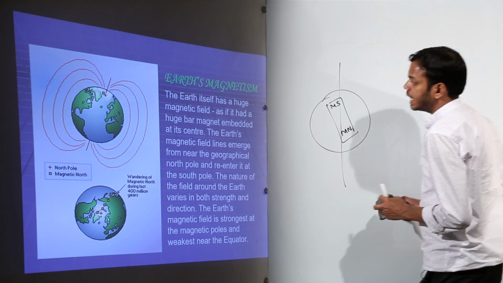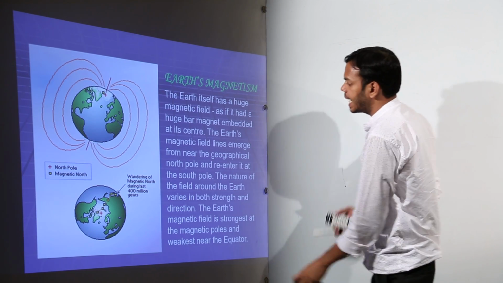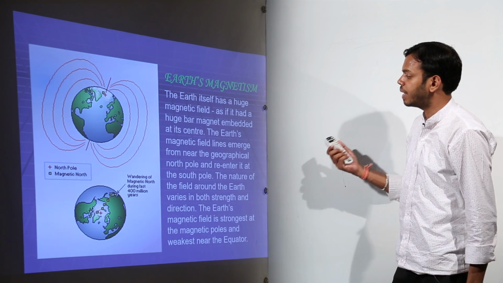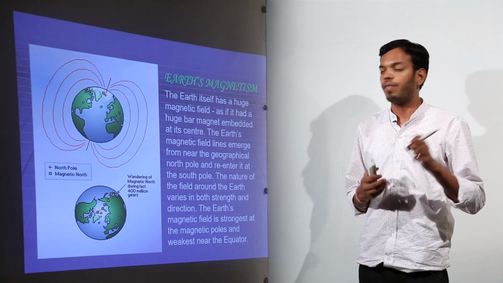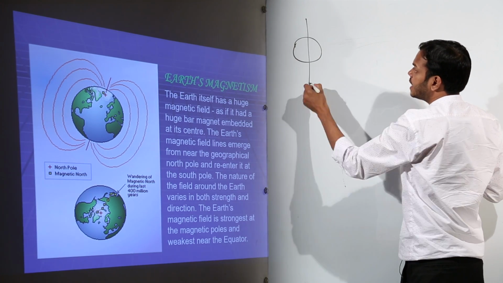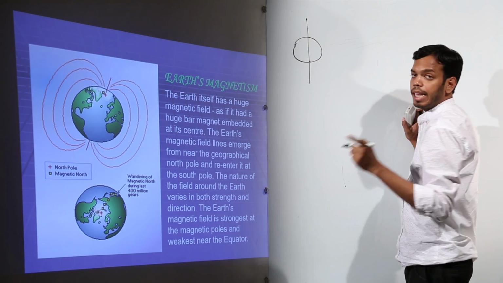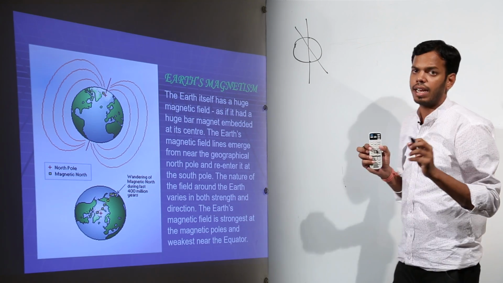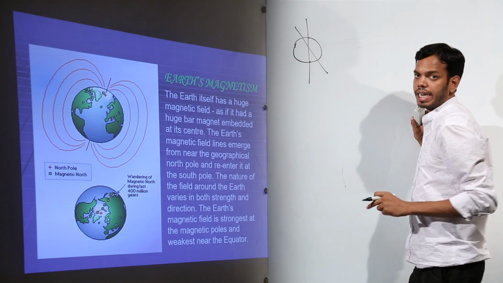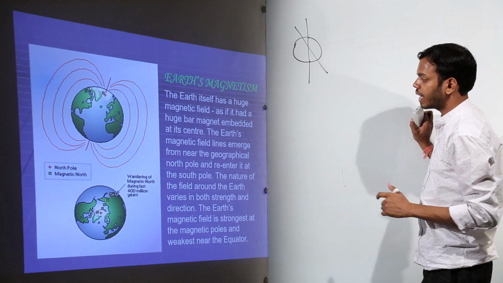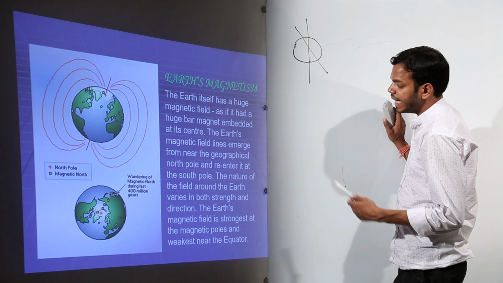Okay, I'll read it out. The earth itself has a huge magnetic field as if it had a huge bar magnet embedded at its center. The earth's magnetic field lines emerge from near the geographical north pole. It is near to, not exactly on the geographical north pole. Why? Because if this is earth, this is the geographical meridian, that is the geographical line passing through north and south, then the magnetic meridian will be inclined at some angle. The angle is very small though, but it is inclined at some angle with the geographical meridian or geographical axis. So there is an inclination of that angle. Now, so this magnetic field emerges from near the geographical north pole and re-enters at the south pole.